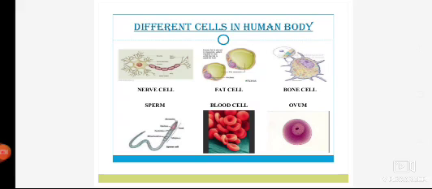Okay, so these are some of the cells which basically perform different body functions. The nerve cells perform the neuro functions, helping in signaling and conduction. Bone cells basically help in the skeleton of the body. The ovum and the sperm are the gametes or the reproductive cells, which help in reproduction. Blood cells basically carry oxygen and different nutrients in a connective tissue known as the blood.